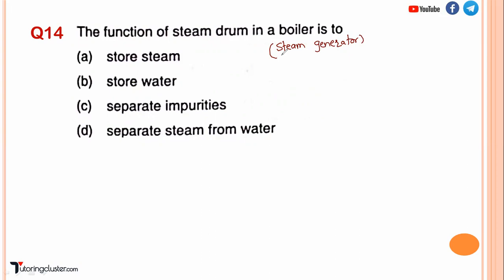So basically a steam drum separates the steam from water. If you talk of the density of steam and water, when you are heating water, its density decreases, it becomes light.